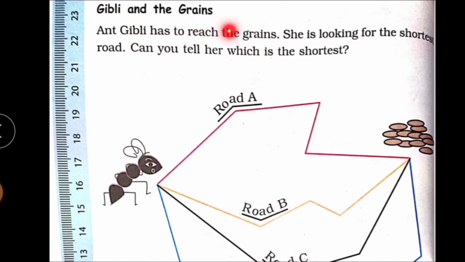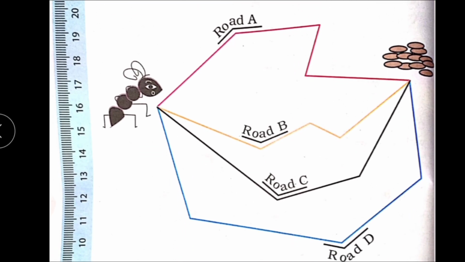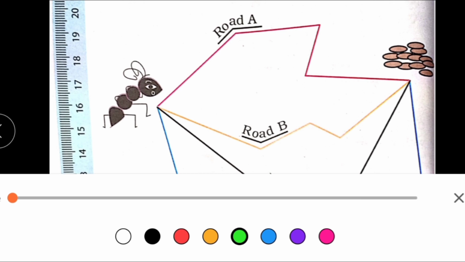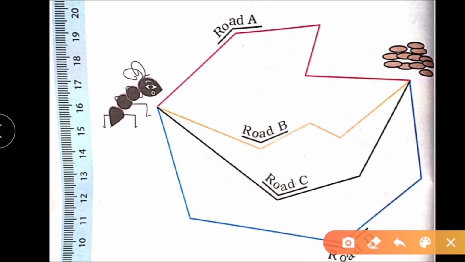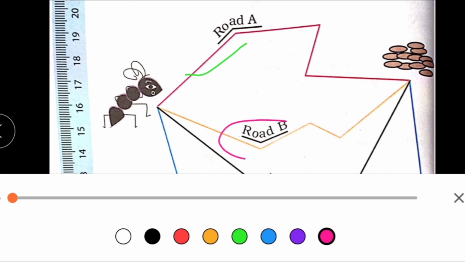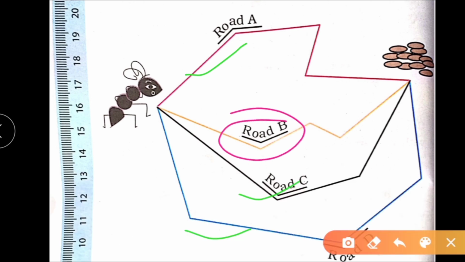Ghibli and the grains. Ghibli has to reach the grain. She is looking for the shortest road. Can you tell her which is the shortest road? Okay. We will see. Here you can see road D longer, road A also longer, C also longer. Road B is the shortest.